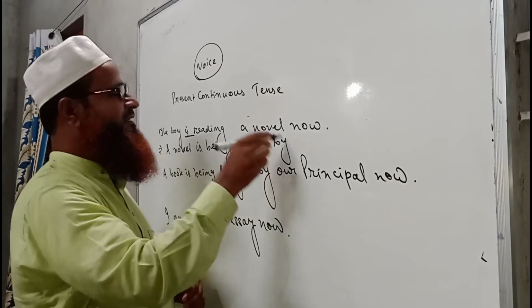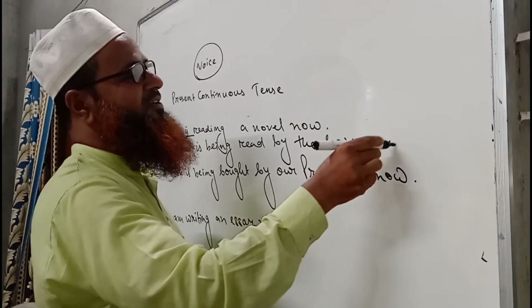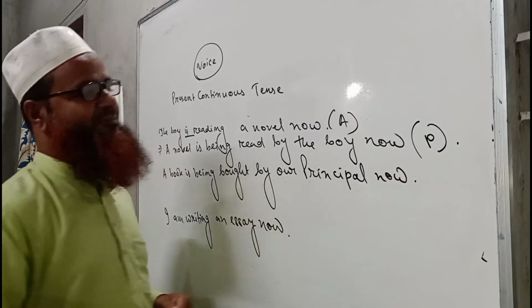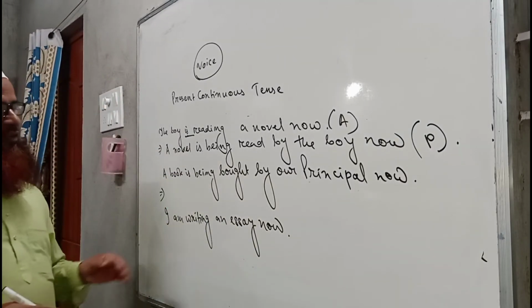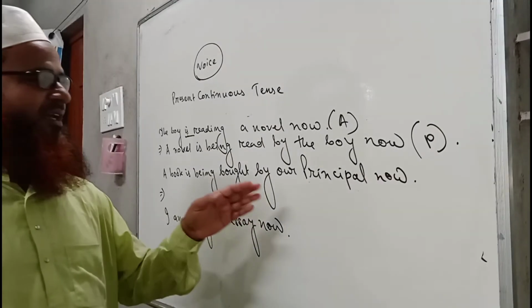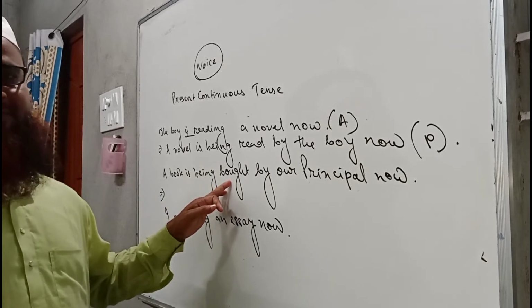by the boy now. So this is the sentence of active voice. This is the sentence of passive voice. Now here we see this sentence, and if we observe it closely, then we see that the sentence is written in passive form, because here being is present and the past participle form of the verb is present.